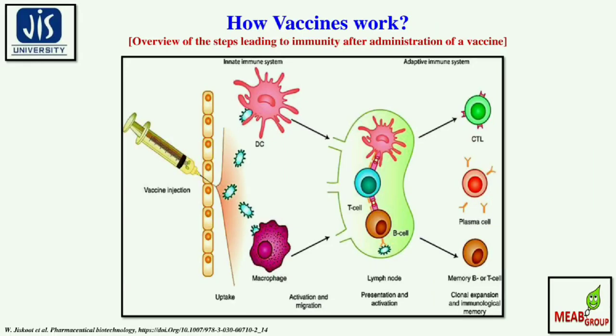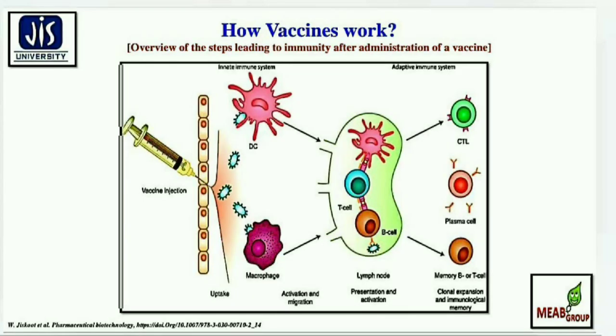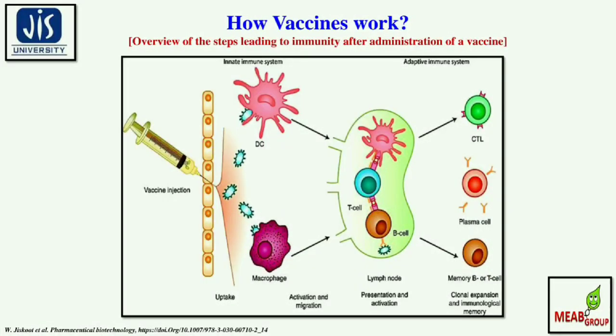How does a vaccine work? The overview of steps leading to immunity after administration of a vaccine has been depicted here. It shows very clearly that when the vaccine injection is uptaken by the system, it will induce either the innate immune system or activate the macrophages. After activation and migration, the signal goes into the lymph node, followed by antigen presentation and activation. That is called the adaptive immune response, and it gives rise to cytotoxic T cells, plasma cells, and memory B or T cells. In one word, this is clonal expansion and immunological memory.